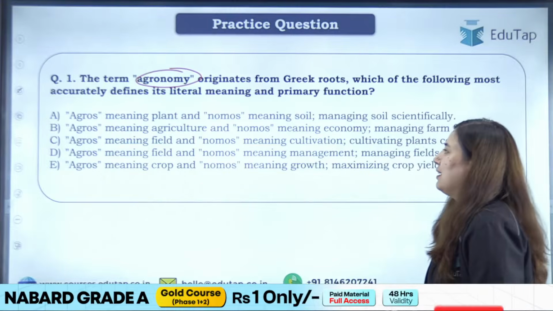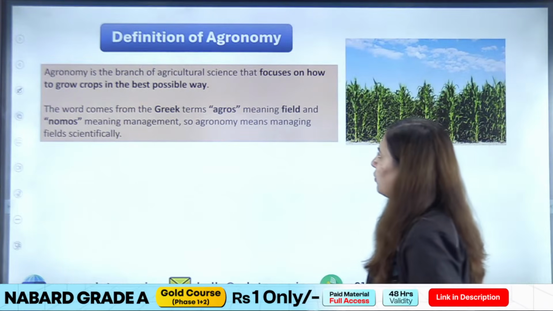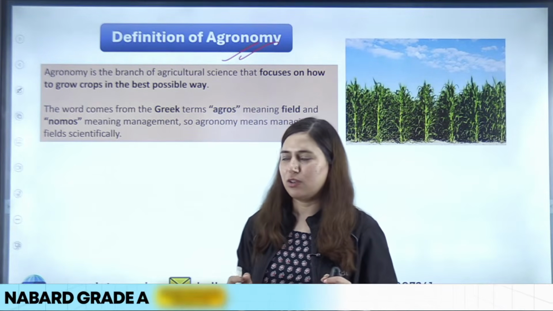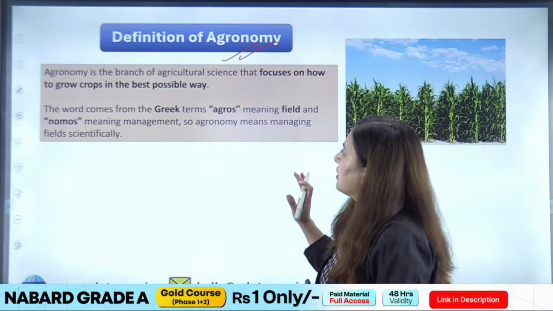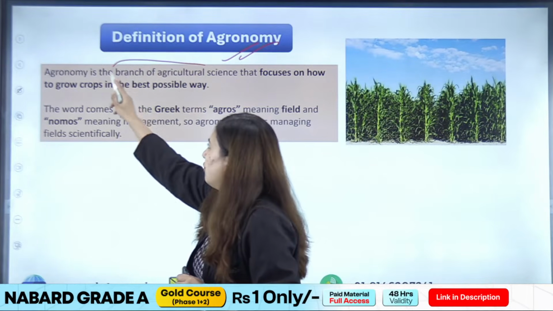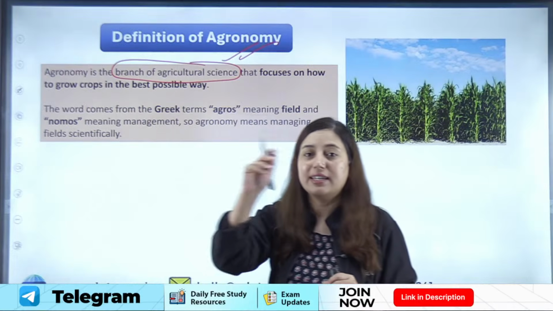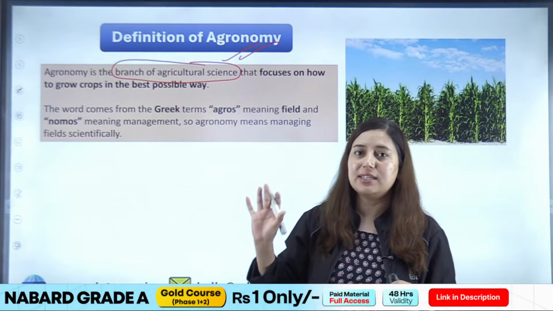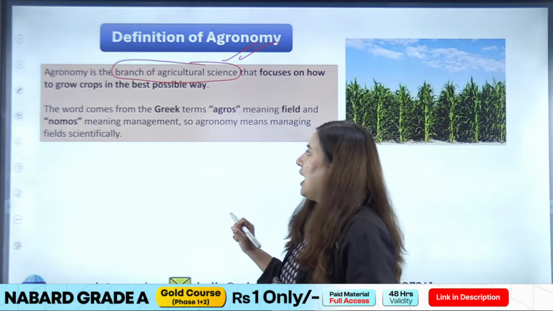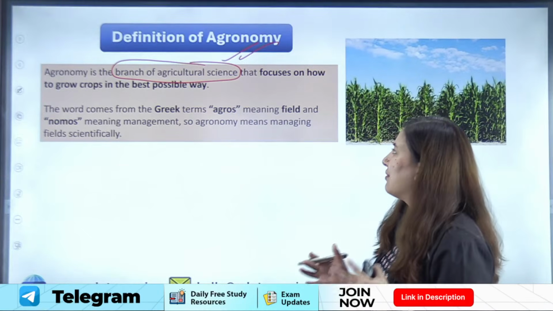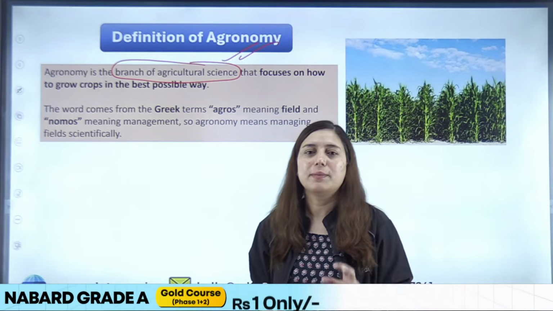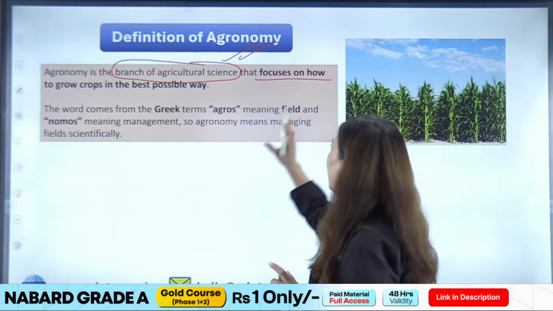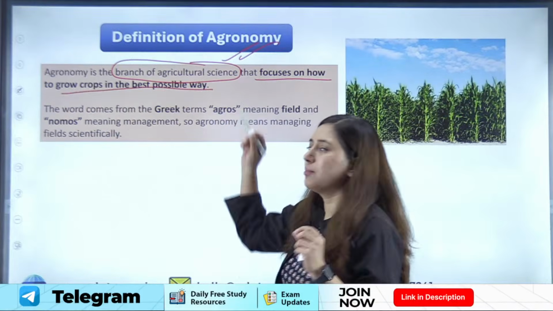Chalo. Before telling you the answer, let me explain what agronomy is, what the definition of agronomy is, for those who do not know the answer and who are new to this class. So, basically students, agronomy is a branch of agriculture science. We discussed this yesterday also. It is studied under agriculture, right? And what we study under agronomy, we discussed yesterday, is field crops and their management. Its main aim is to focus on how to grow crops in the best possible way.